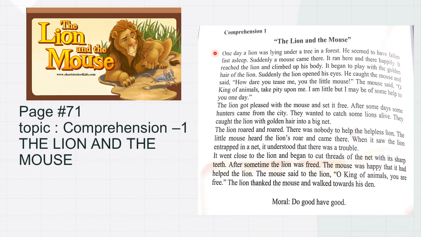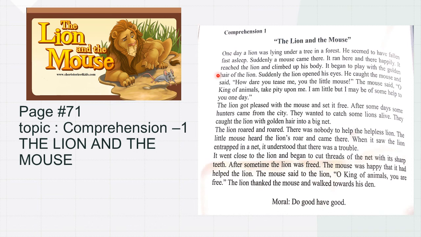Let's read it. One day, a lion was lying under a tree in a forest. He seemed to have fallen fast asleep. Suddenly, a mouse came there. It ran here and there happily. So you can see the lion was fast asleep and a mouse came and ran here and there happily. It reached the lion and climbed up his body. It began to play with the golden hair of the lion.